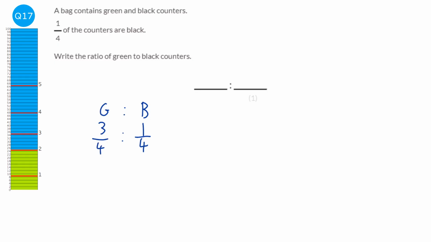And what we can do here is on both sides of the ratio, I'm just going to times 4 both sides. So 3 divided by 4 times 4, because over 4 just means divided by 4. So 3 divided by 4 times by 4 just gets rid of the fraction. And 1 divided by 4 times 4 is just going to be 1. Now, this might surprise some people because they will probably think it's a ratio of 4 to 1, but we can show here that it's a ratio of 3 to 1.